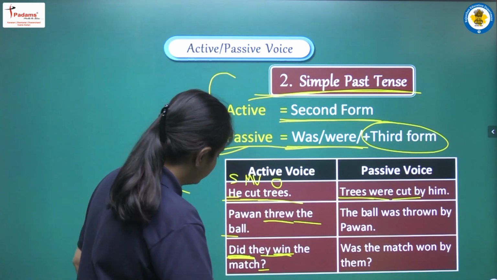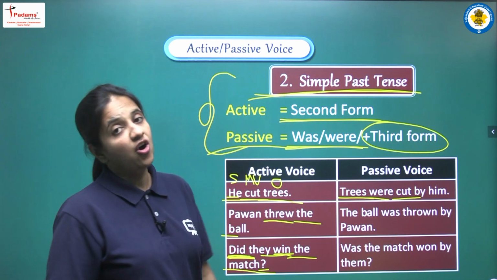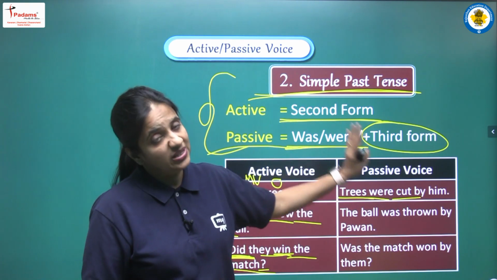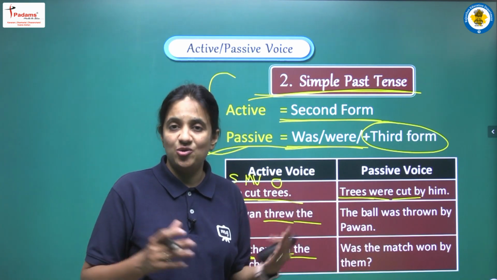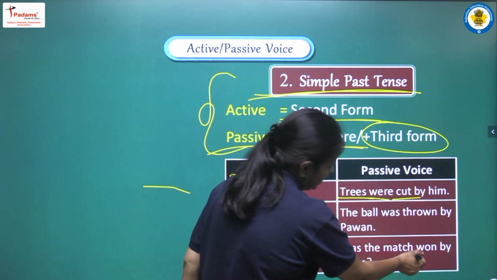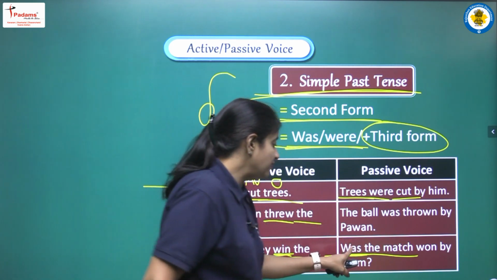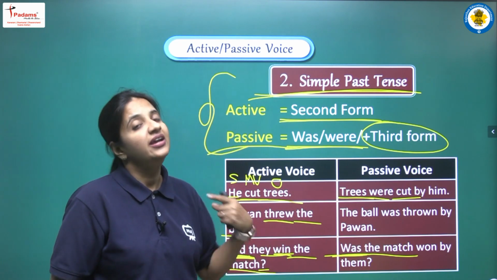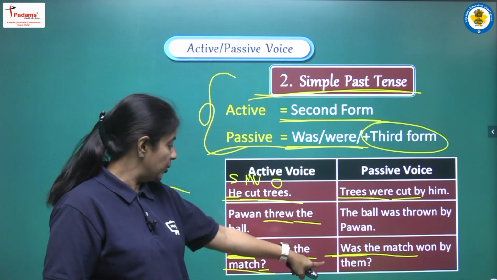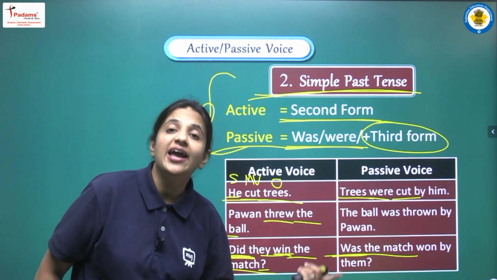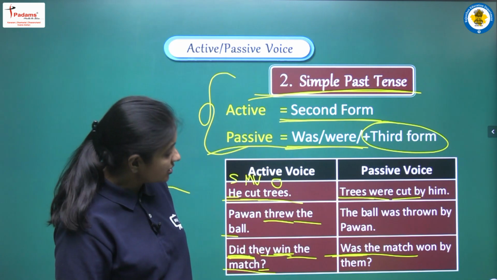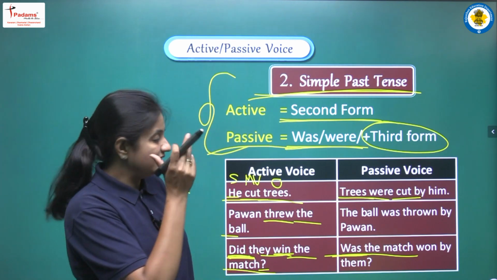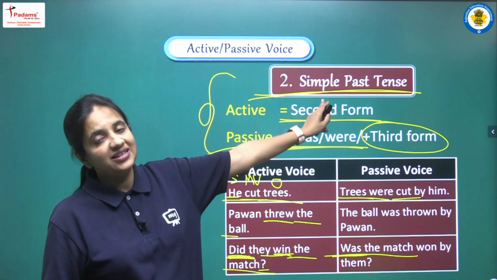So now let's do the conversion. First of all, let's try to find the object, that is the match, and we are having an interrogative sentence. So in the passive voice also we have to write the interrogative sentence only. So the match, it is a singular one. So for that we are writing was the match. Now third form of win will be won. So we are writing won, and they will be them. So the complete sentence will be was the match won by them. Okay, so this is our second tense, that is simple past tense.